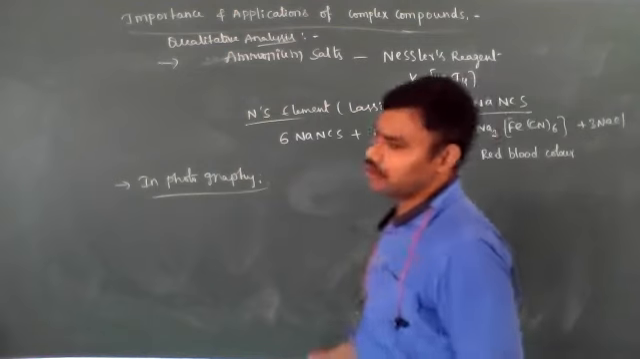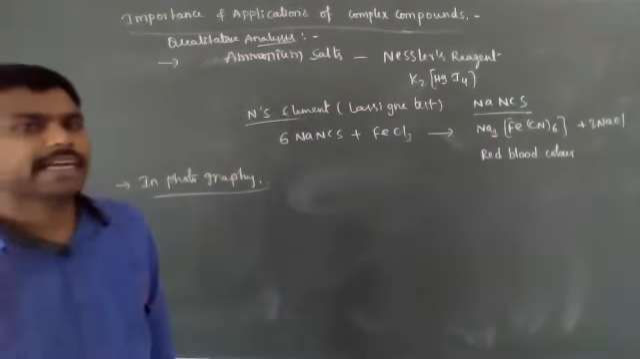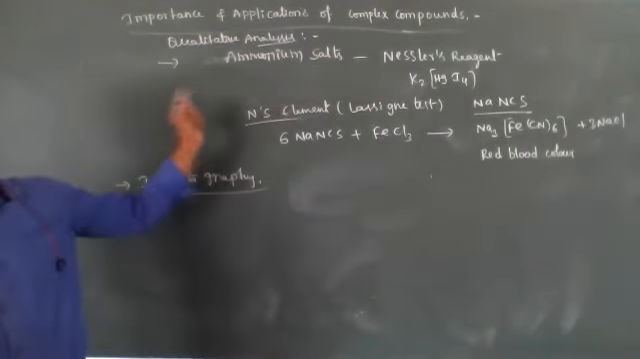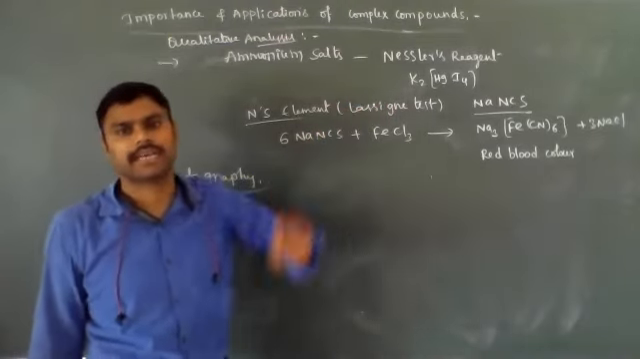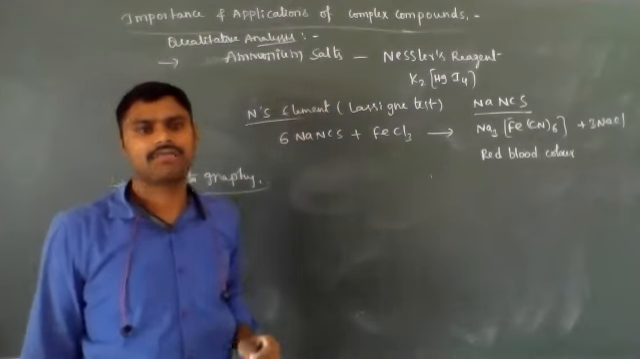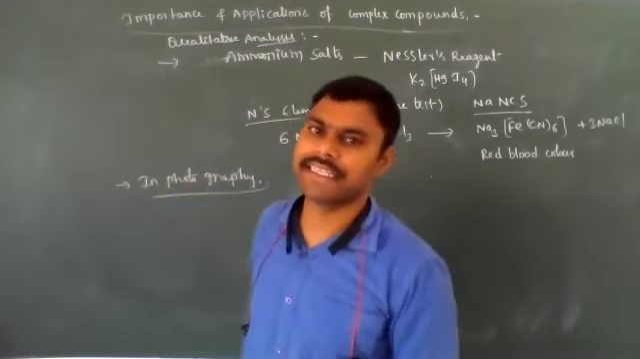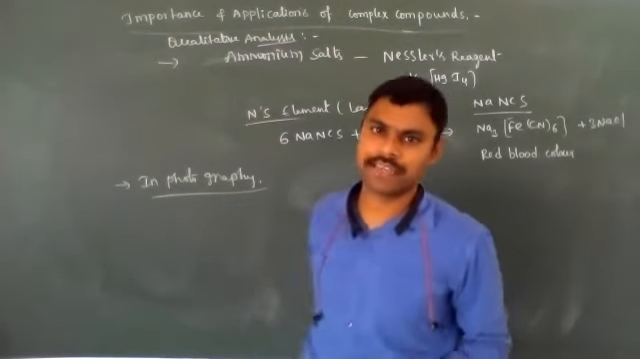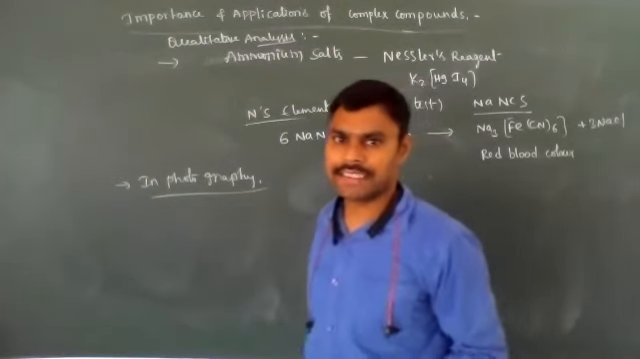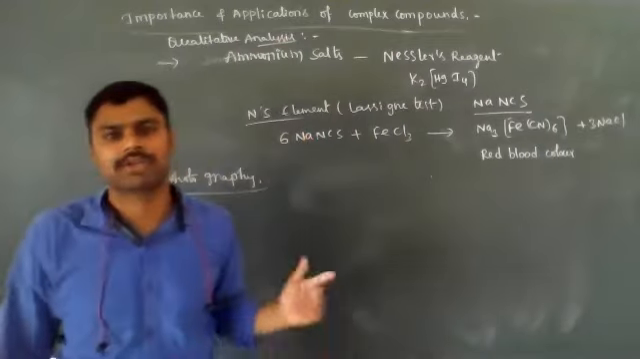So this is the importance in qualitative analysis. For identification of ammonium salts, we use Nessler's reagent, whose formula is K2HgI4. And for detection of elements present in organic compounds, especially nitrogen and sulfur, in Lassaigne's test, organic compounds or covalent compounds